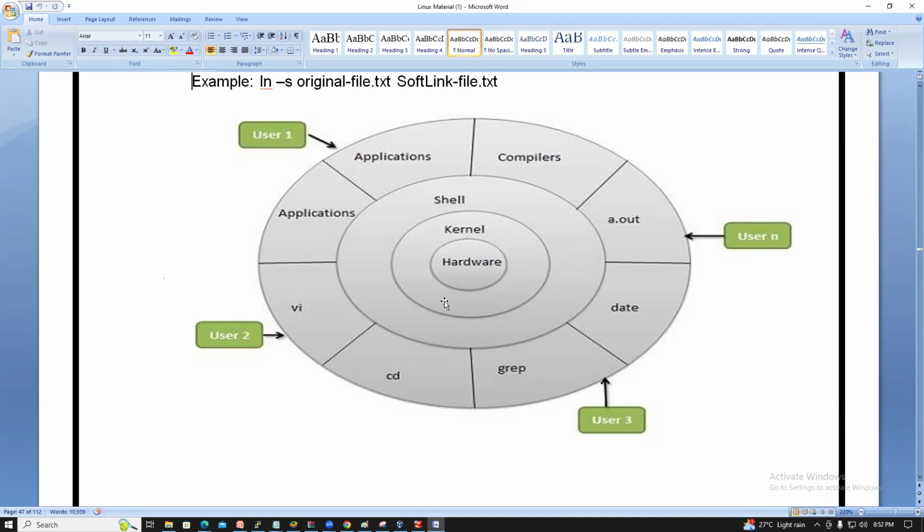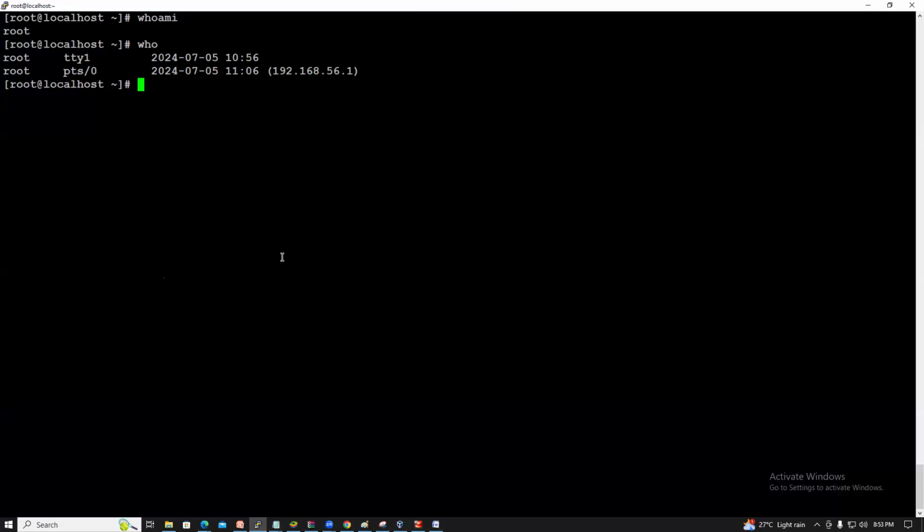Once you install Linux, the kernel is installed. The kernel is a part of the OS. The kernel is an interpreter or a mediator between the shell and the hardware. The kernel will interact with the hardware and provide the shell. So what is this, guys? This is a shell prompt, the shell. echo $SHELL, which shell is it?